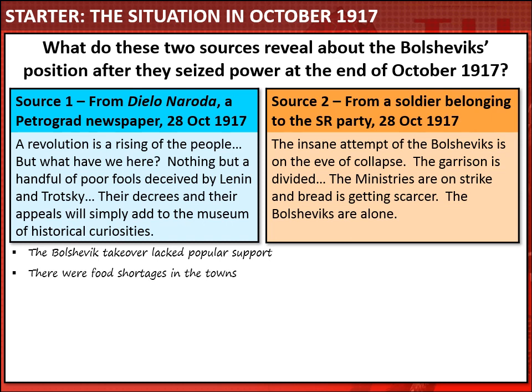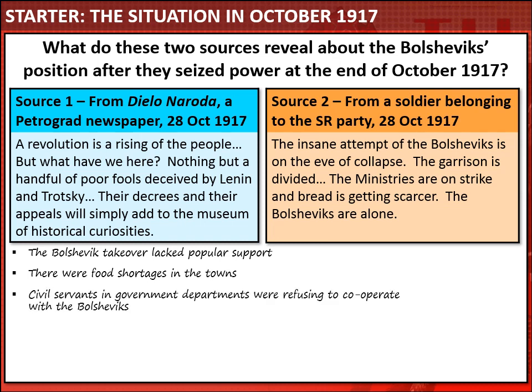And they suggest that there were some really severe problems facing the Bolsheviks. There were food shortages in the towns, and civil servants in the different government departments or ministries were making it very difficult for the Bolsheviks to rule by refusing to cooperate with them. The second source says that the ministries had gone on strike, making it very difficult for the Bolsheviks to govern.